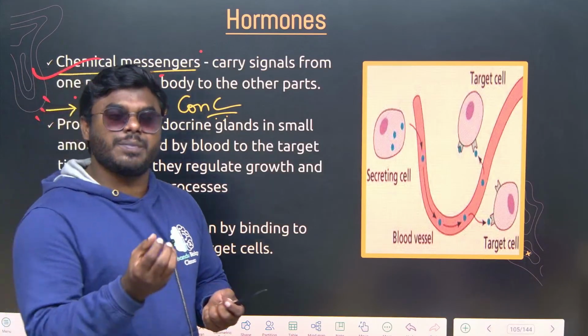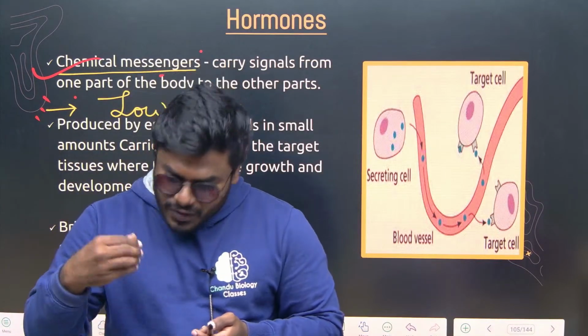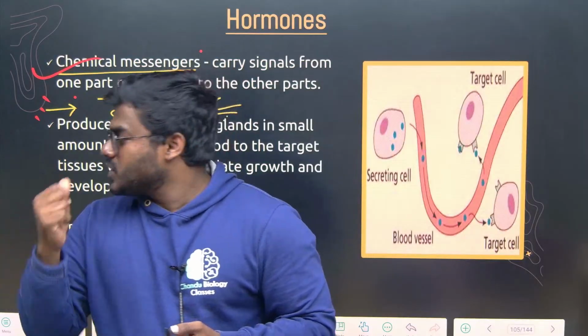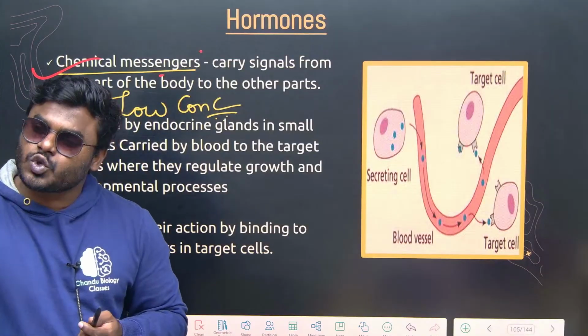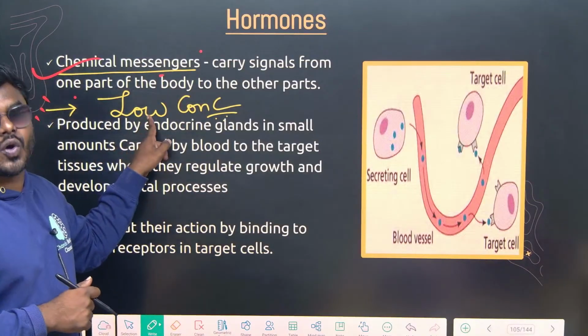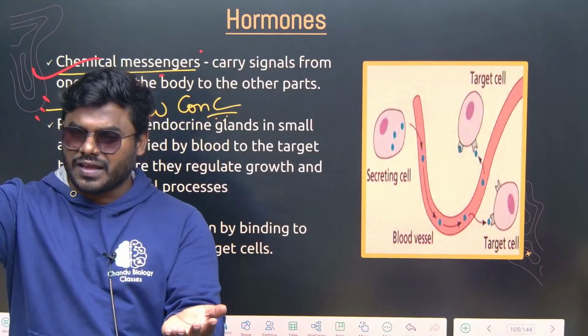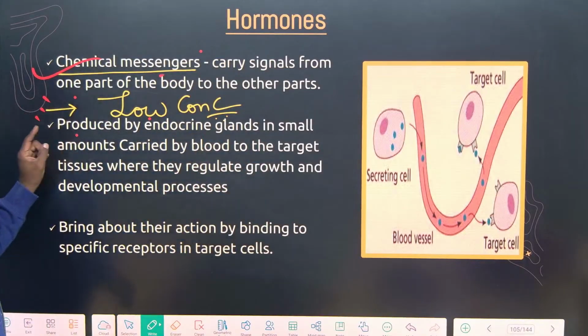Similarly, for example, if insulin is released in the normal amount, the glucose level will be controlled. If insulin becomes higher, it leads to hyperglycemia. Correct? So any hormone that wants to show its action has to be released at a very low concentration. In simple words, low the concentration, higher the activity; high the concentration, lower the activity. Very important. I believe you all remember my statement.